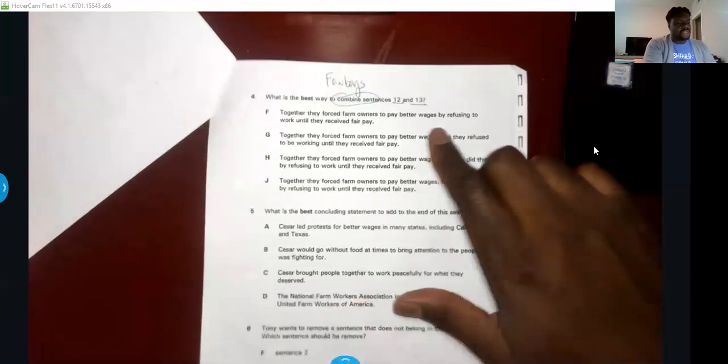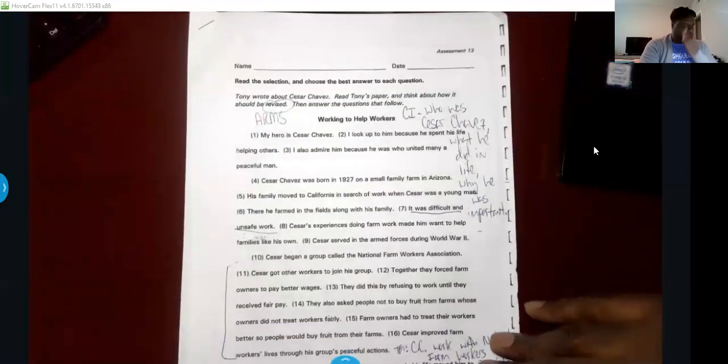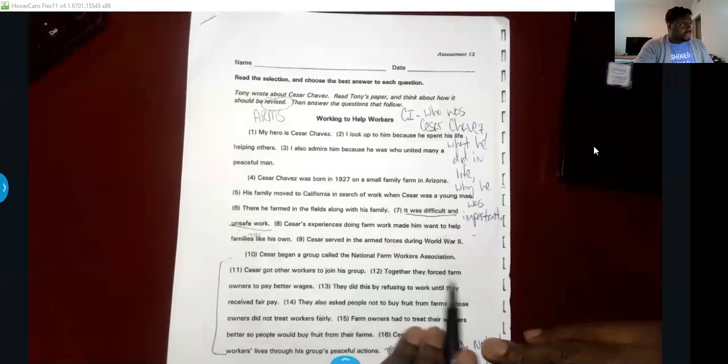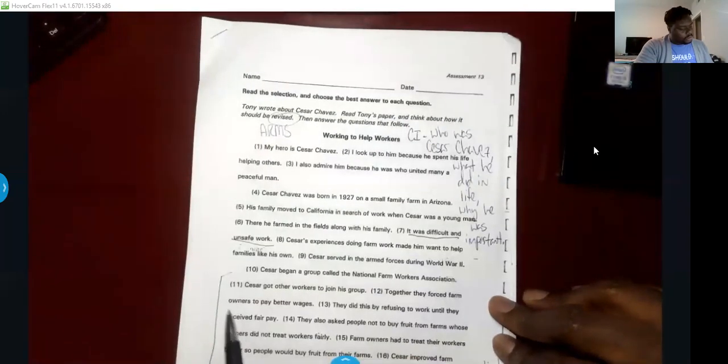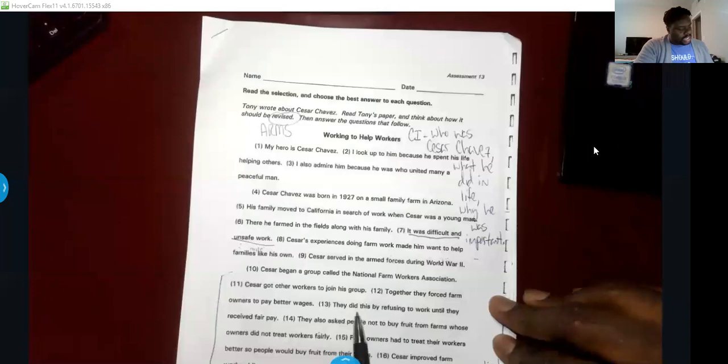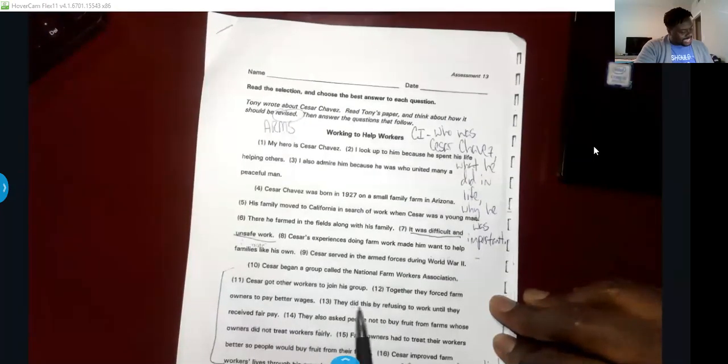Okay, so let's go back and read sentences 12 and 13 so you can get an idea of what needs to be put together. Together, they forced farm owners to pay better wages. They did this by refusing to work until they receive better pay.